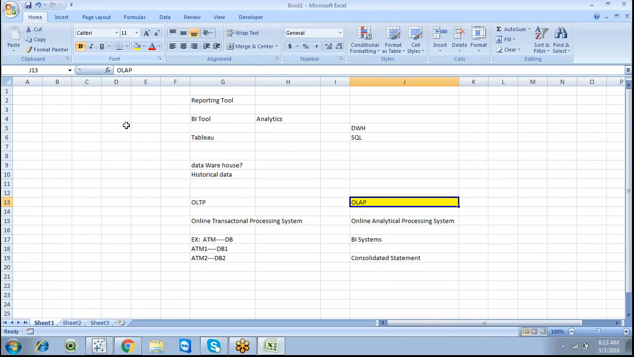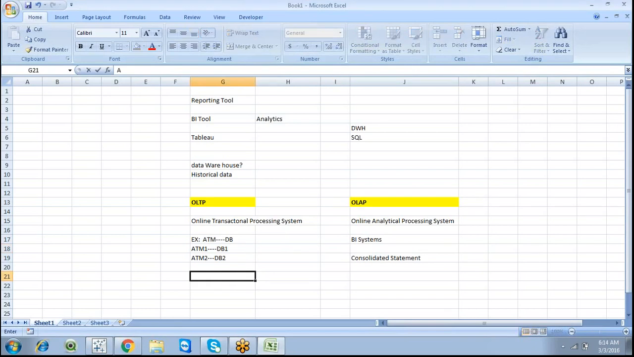An OLAP system is an analytical processing system. When it comes to analytics, we can discuss the differentiation: what is the difference between OLTP and OLAP, and what is the use of this data warehouse. The difference between OLTP and OLAP is that OLTP is application-oriented.